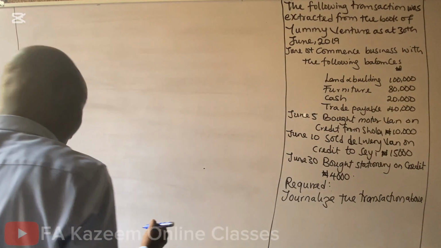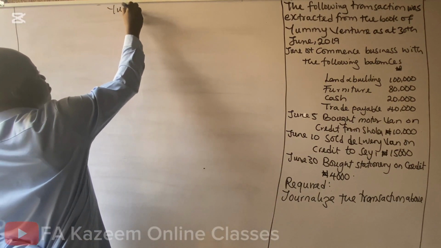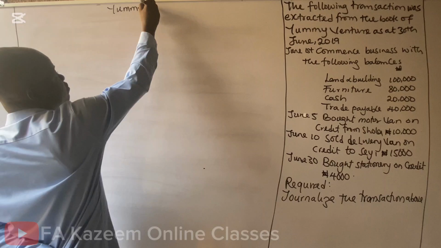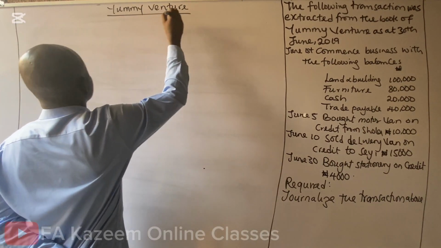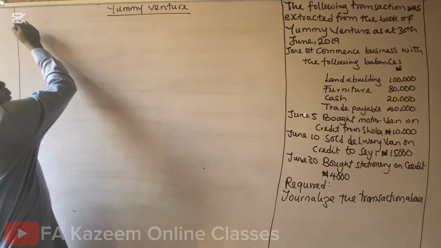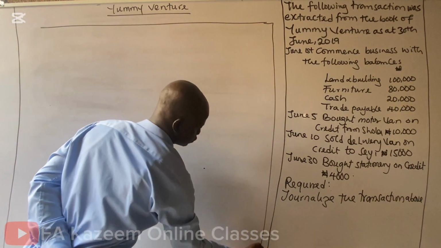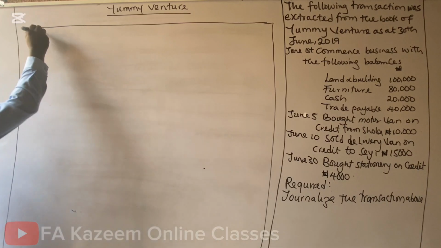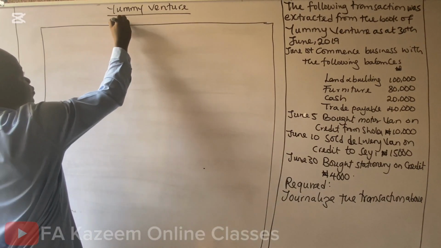Now, how do we record this? There's the solution. Yumi Venture, general journal.